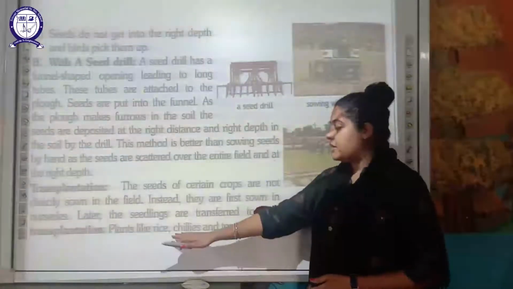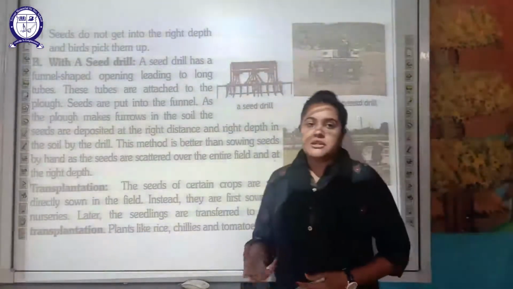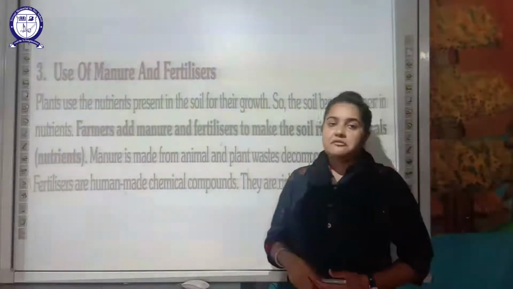Example, you must remember your rice, chilies and tomato are grown by the transplantation method. Moving on to the next step, which is the use of manure and fertilizers.